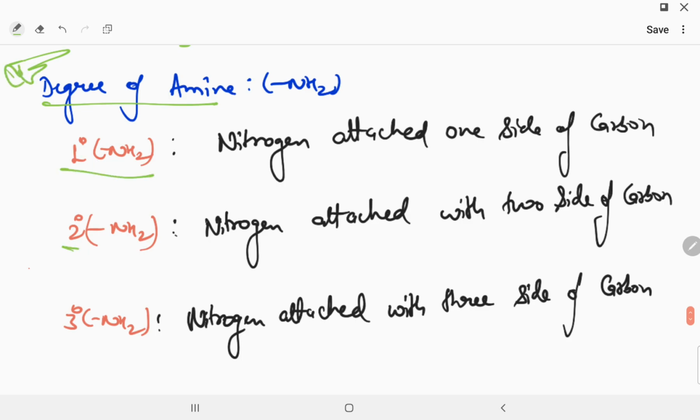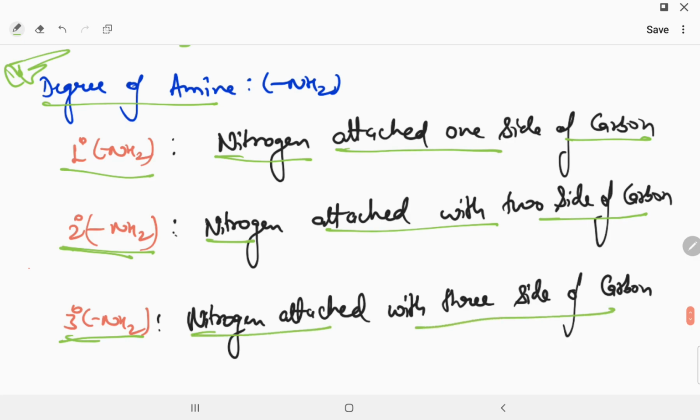Now 1 degree amine, 2 degree amine, 3 degree amine. Sir, what is 1 degree amine? So nitrogen attached on one side by carbon. 2 degree amine means nitrogen attached with 2 sides of carbon, and 3 degree amine means nitrogen attached with 3 sides of carbon. Sir, how is it, sir?